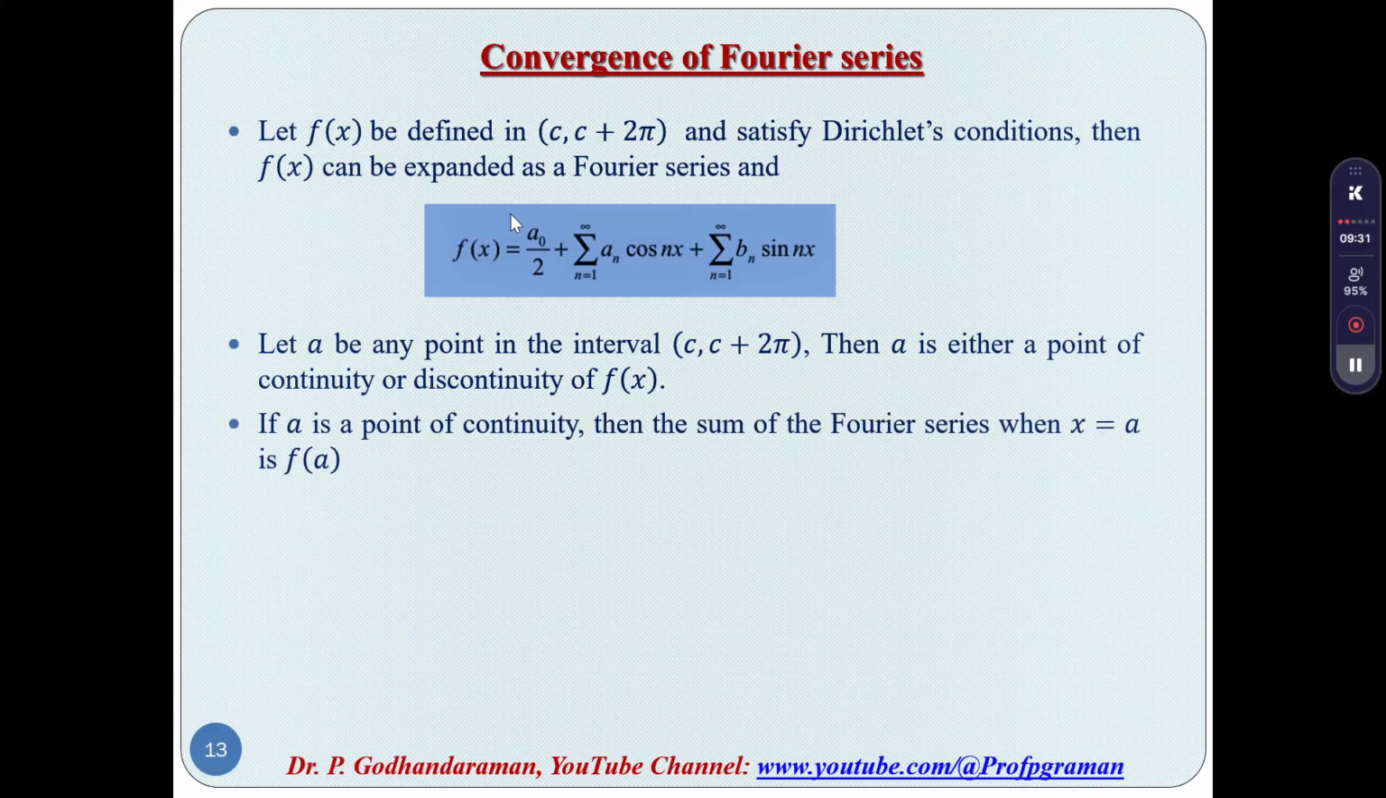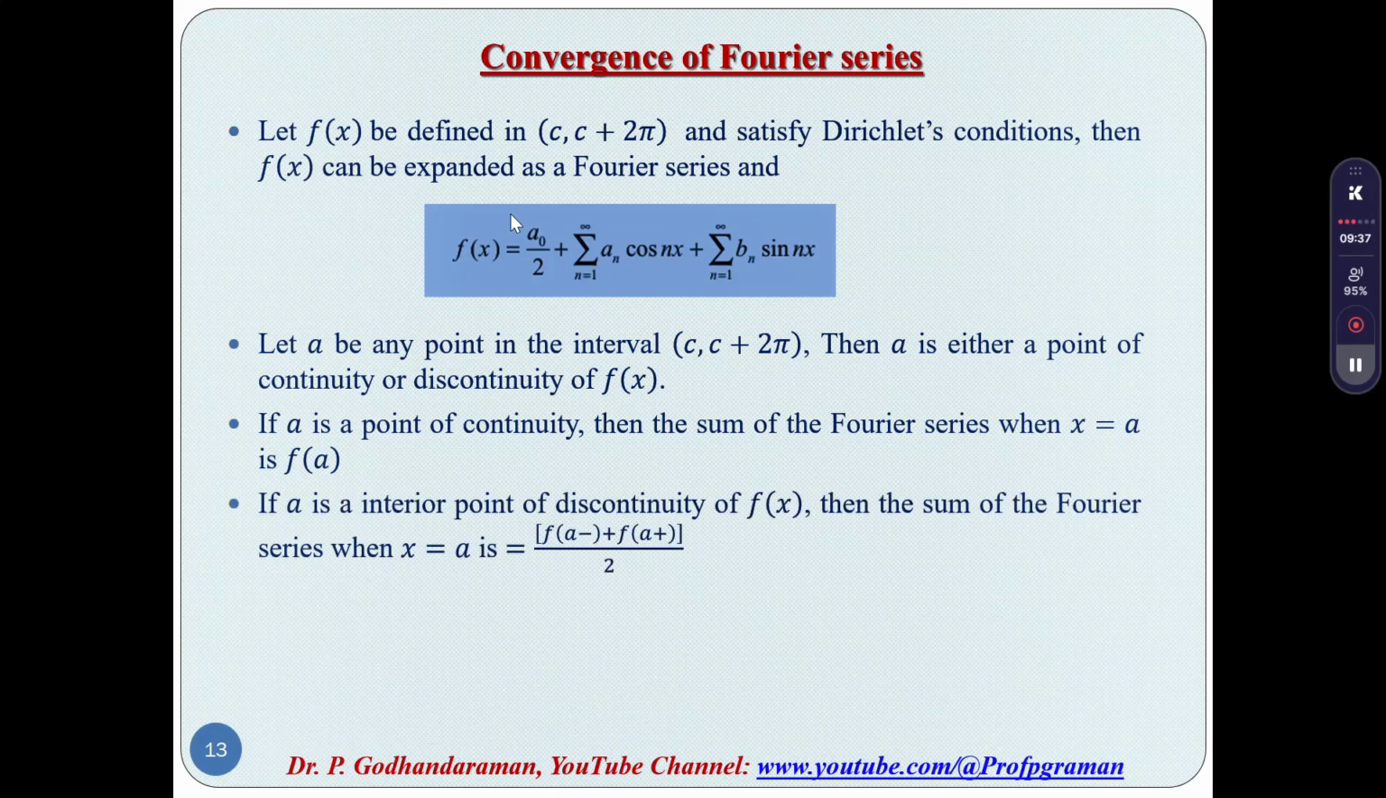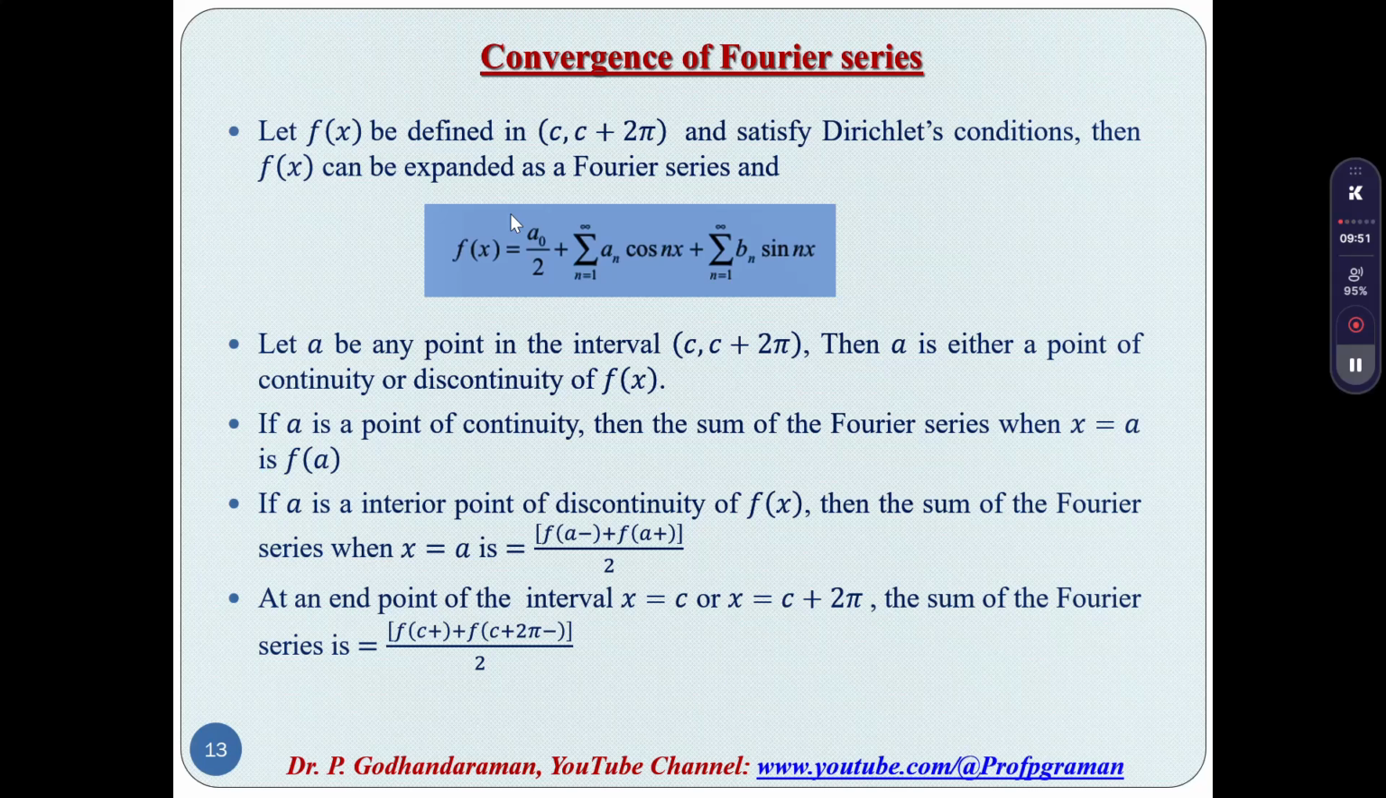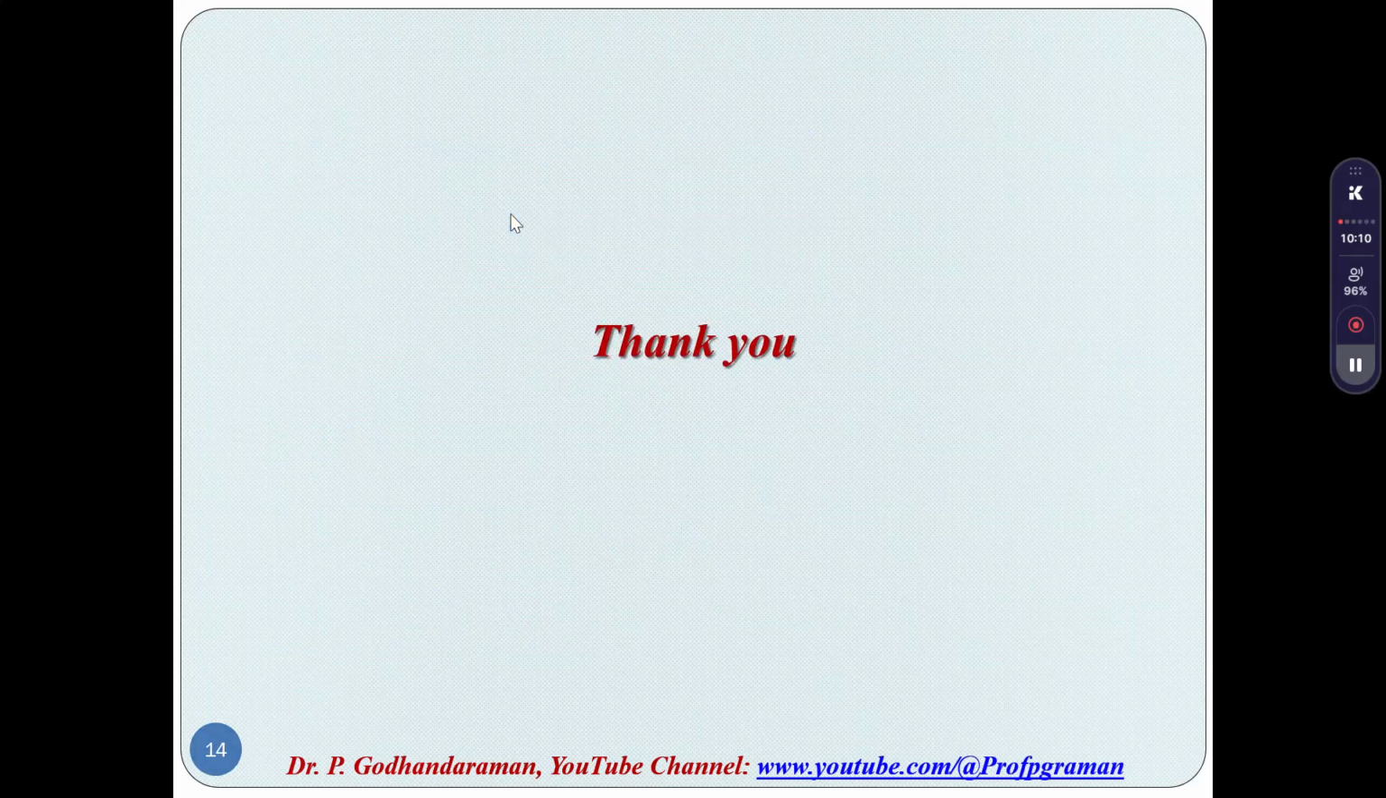If a is a point of continuity, then the sum of the Fourier series at x equal to a is f of a. If a is an interior point of discontinuity of f of x, then the sum of the Fourier series at x equal to a is the average of the negative side and positive side limits, divided by 2. At the end points of the interval, x equal to c or x equal to c plus 2 pi, the sum of the Fourier series is f of c plus, plus f of c plus 2 pi minus, divided by 2. So taking this average, this is a useful formula for finding the convergence of the Fourier series. Thank you.